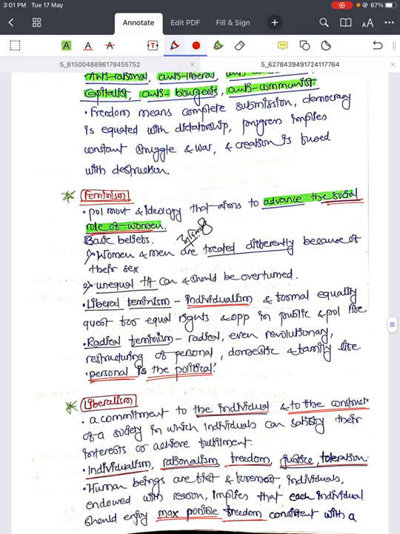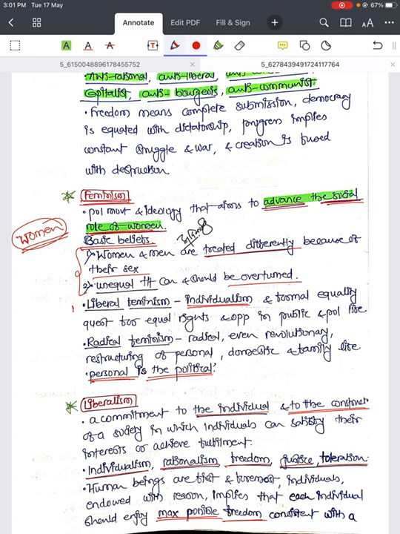It's a political movement and ideology that aims to advance the social role of women, right? It has to do with women. So whatever you do for the betterment of women or their social advancement is called feminism. So it has some basic beliefs. Women and men are treated differently because of their sex. Unequal treatment can and should be overturned. These are the two basic beliefs on which this ideology of feminism is based.